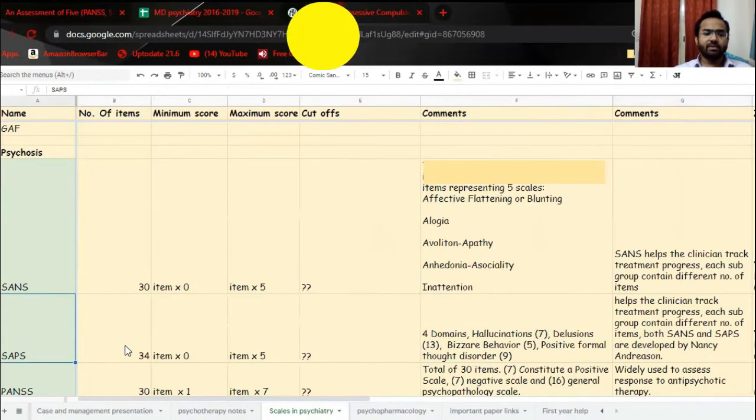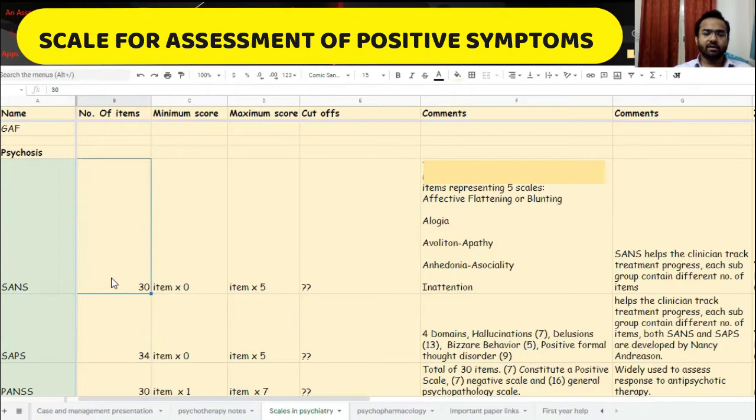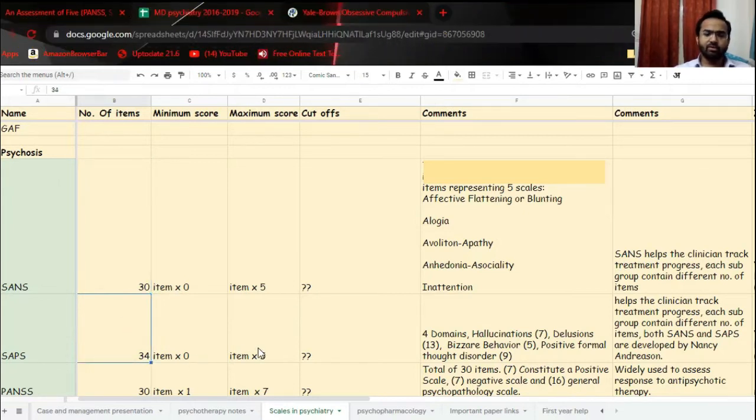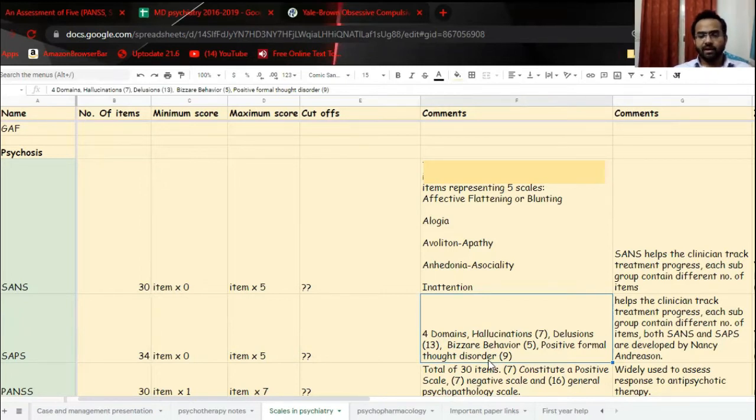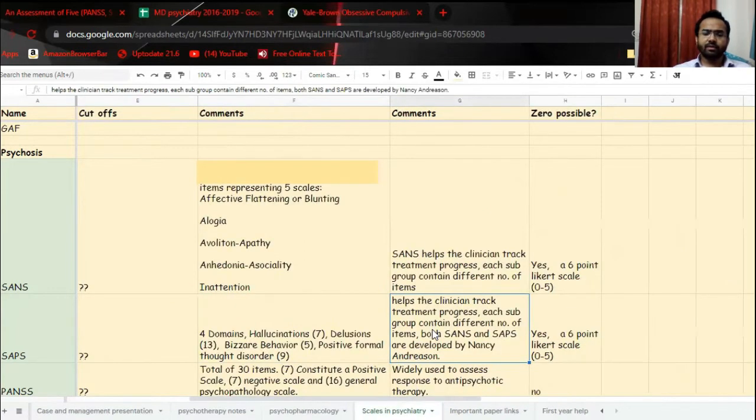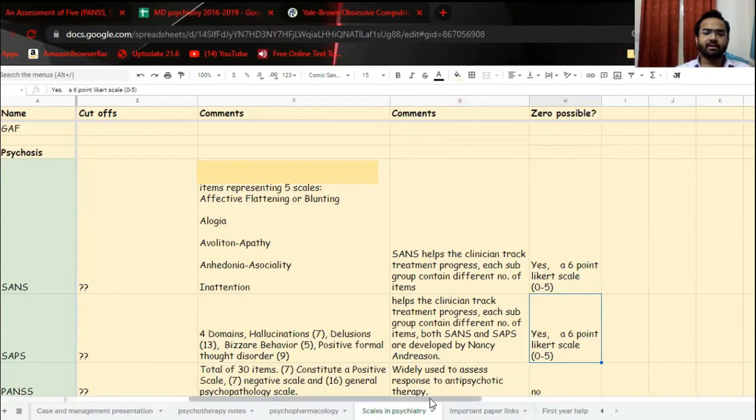Same as for the SAPS, we see 34 items are there. There were 30 in SANS, now 34 in SAPS. Scoring would be the same, 0 to 5 for one item. There is nothing for the cutoff. The 4 domains which are there are hallucinations, 7 points, delusions, 13 points, bizarre behavior, 5 points, positive formal thought disorder, 9 points. It helps the clinician to track the treatment progress again, and each subgroup contains a different number of items. And again, I would like to mention that both SANS and SAPS were developed by Nancy Andreasen. Again, it's a 6-point Likert scale.